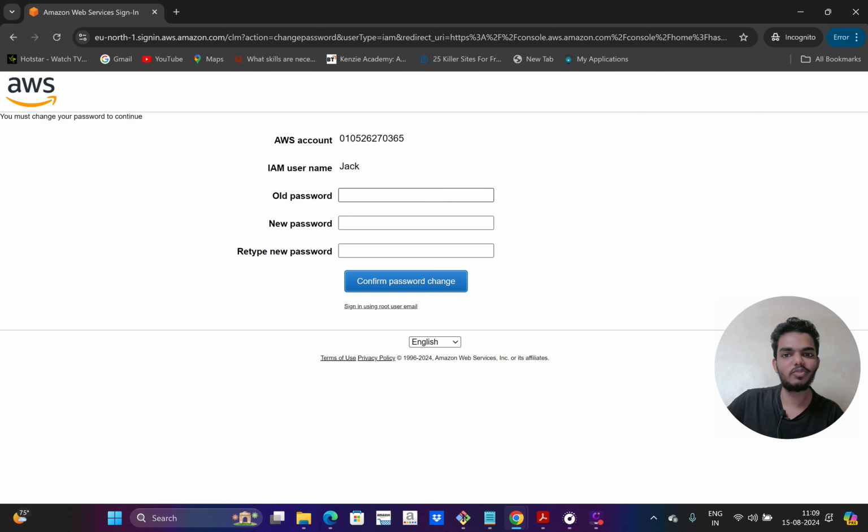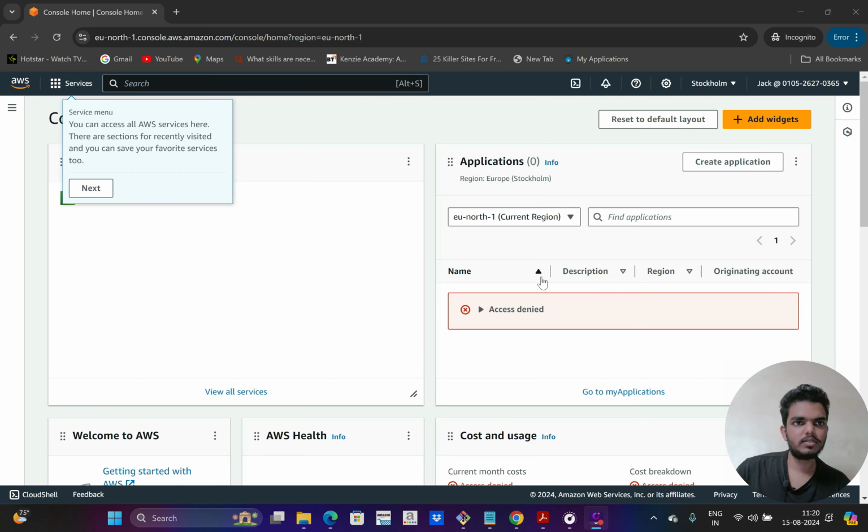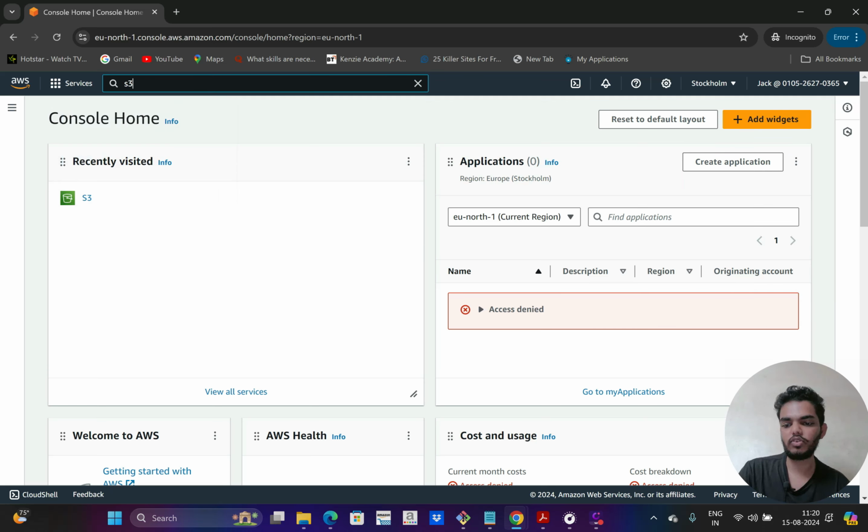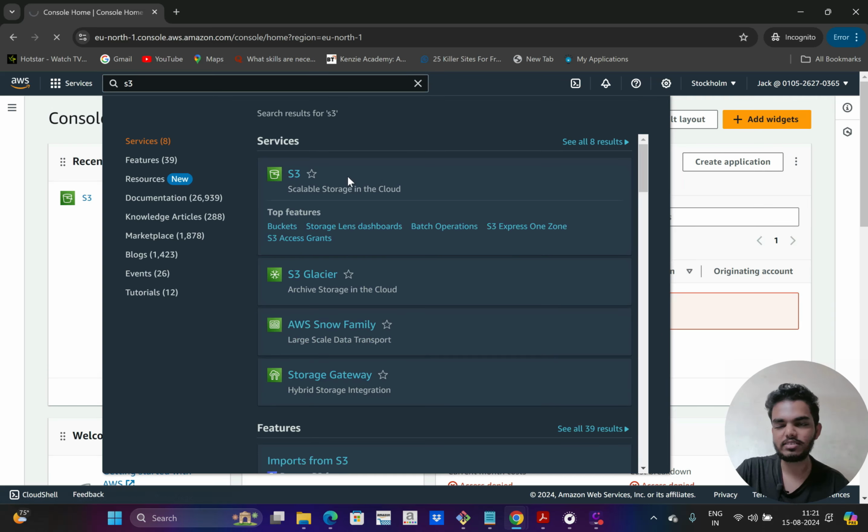Before signing in, it will ask him to change his password. That's what I have enabled. So while creating the user, he should reset his password before signing in. So I have entered the old password, new password, and retyped the password. So I have reset the password now. Then I can click on confirm password change. So now I have logged in as Jack. You can see the username here, that is Jack. And if I search for any service, for example S3, I can search for that service.